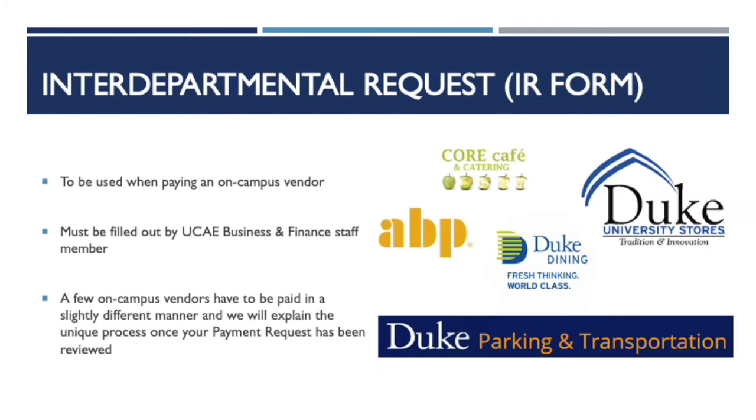An interdepartmental request, or IR form, is used to pay an on-campus vendor, like a restaurant, service department, or the Duke's store. It works as a permission slip for the vendor to take the funds they are owed directly from your student organization's fund code. You should not give your fund code to an on-campus vendor or service department without a UCAE Business and Finance staff member's permission. A few of these vendors, like ABP and Duke Parking and Transportation, are paid through a slightly different process, and a staff member will explain the process once your payment request has been reviewed.